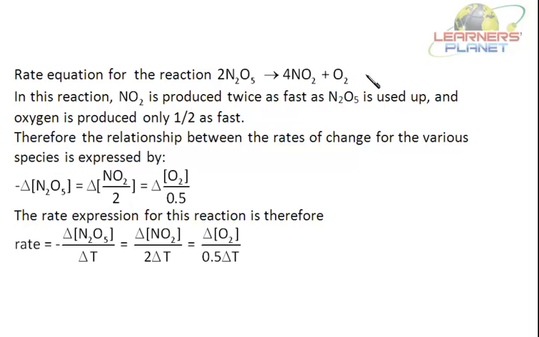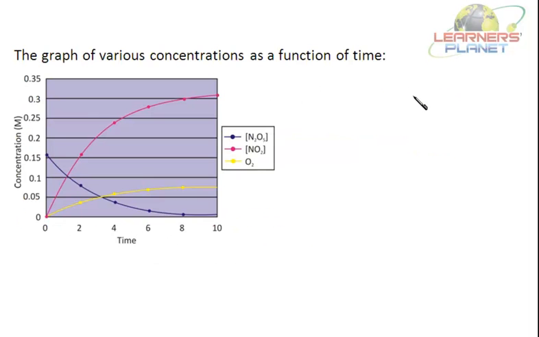I hope you have understood this. I'll just show you the graph plotted for this chemical reaction. See the plot over here. This is the concentration of what? N2O5. That is a reactant. This is time. Now see the disappearance of N2O5. Appearance of NO2.